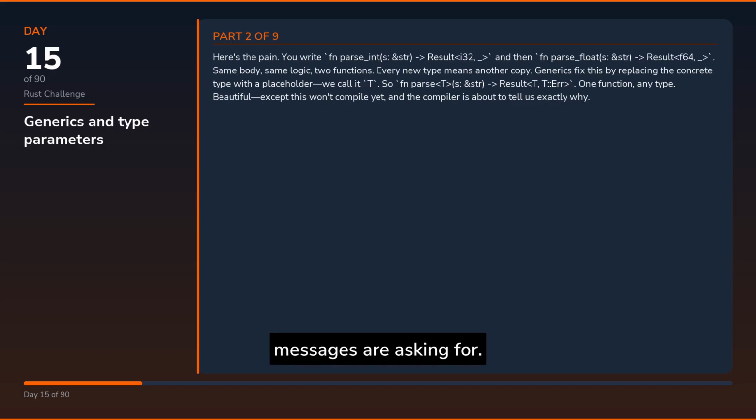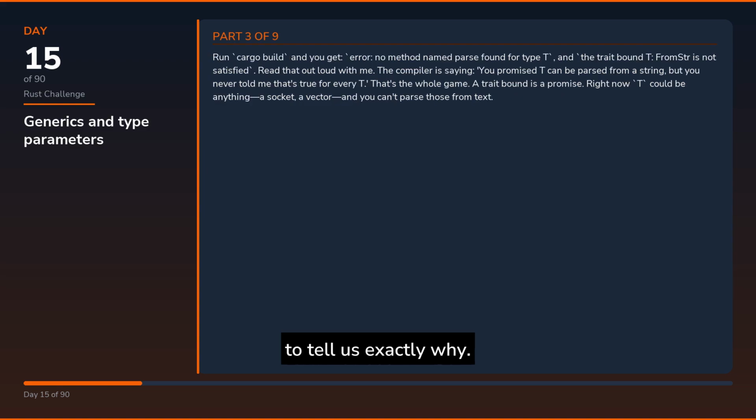Here's the pain. You write fn parse_int(s: &str) -> Result<i32, _> and then fn parse_float(s: &str) -> Result<f64, _>. Same body, same logic, two functions. Every new type means another copy. Generics fix this by replacing the concrete type with a placeholder, we call it T. So fn parse<T>(s: &str) -> Result<T, Err>. One function, any type. Beautiful, except this won't compile yet, and the compiler is about to tell us exactly why.